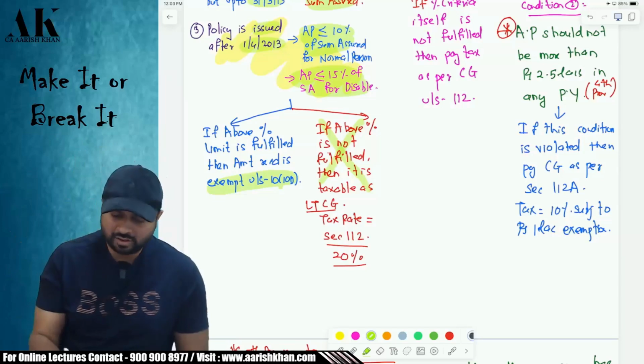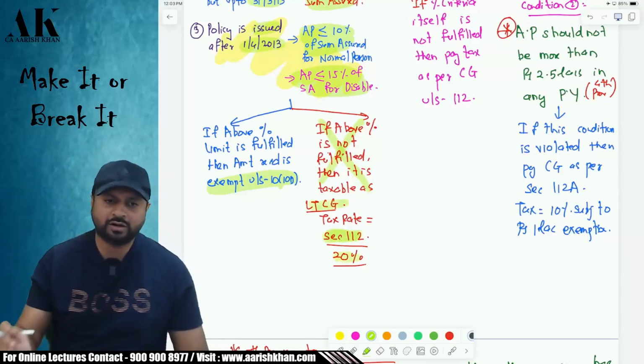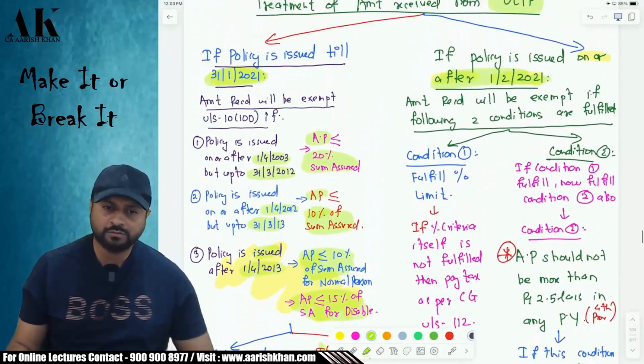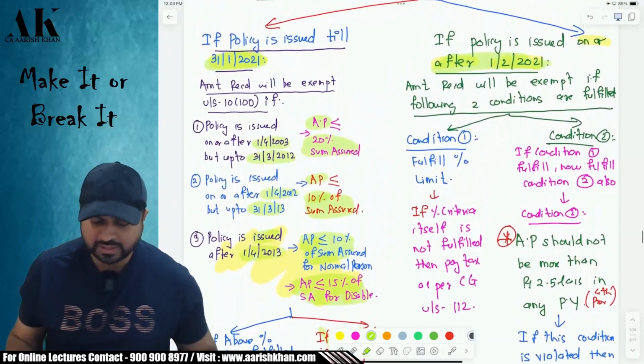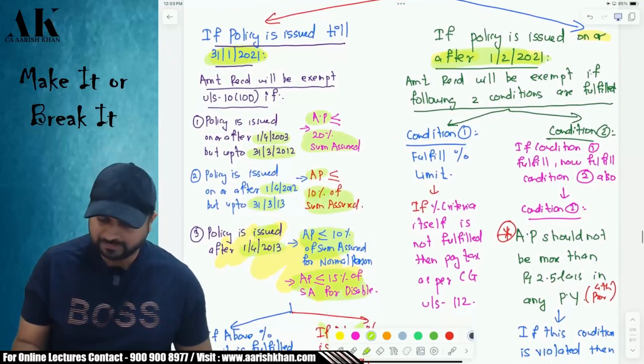It is taxable as long-term capital gains, and the tax rate will be 20% as per section 112. Is it clear, all of you? 20% as per section 112. But now the game has changed with effect from 1st of Feb 2021.